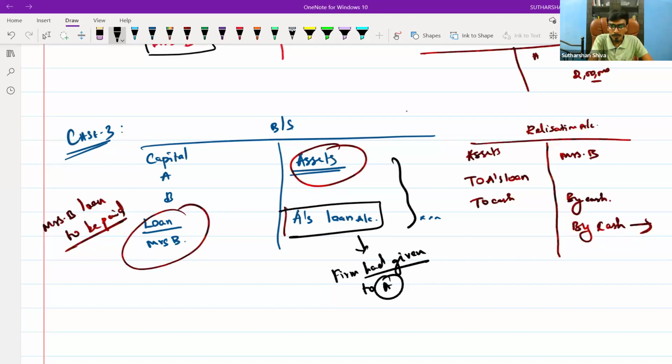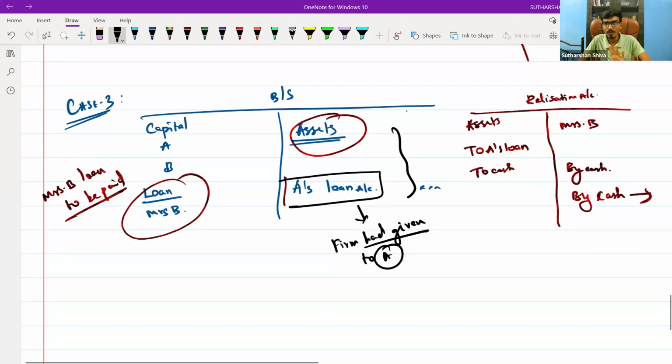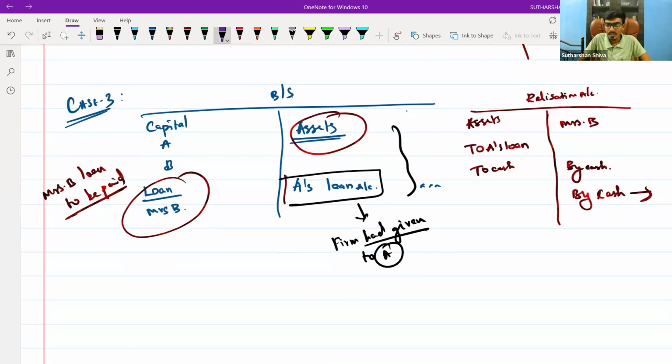So suppose the question is why the answer is that you should transfer it to the capital account. Suppose you transfer A's loan over here and dispose of it through realization, it will end up as a loss to the firm.